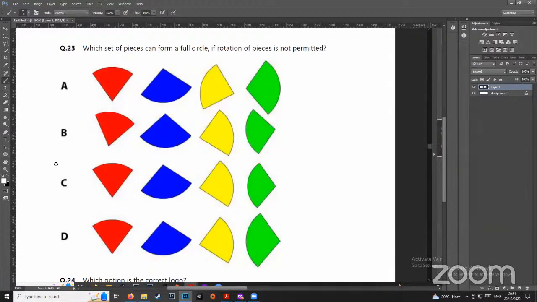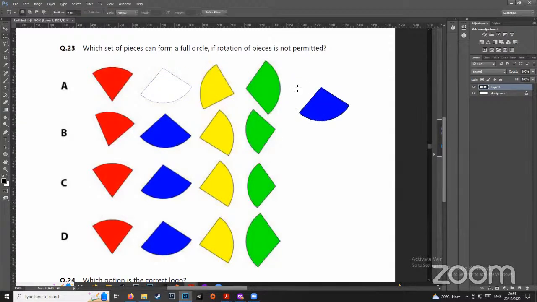In this case, one thing which is very easy to do is what I tell the students: you can just match these. Are they matching? Okay, they seem to be matching. Is this matching? No, this and this is not matching. This line and this line is not matching, right? So they will probably not fit together. Just to show you practically, if I put this here and if I put the green one here, because nothing other than the green one will come there, right? So it will not match. So we already know A is not the answer.